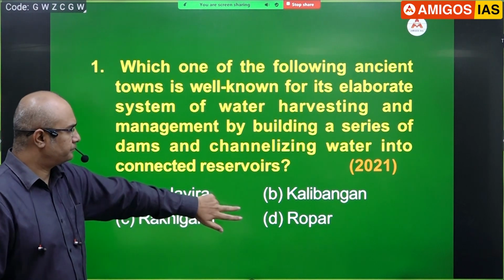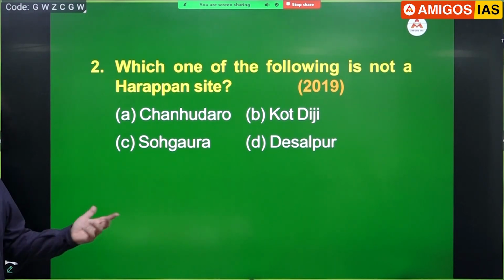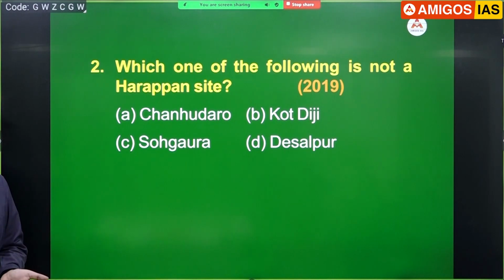Second question. Slightly difficult, but still, to some extent, we can guess it. Which one of the following is not a Harappan site? Chanudaro is a Harappan site. We all know. Anyone can tell me what it was famous for? Bead making industry, mainly bead making. Kot Diji is also, it is not in India. In fact, Chanudaro is also not in India. Both of them are in Pakistan today.